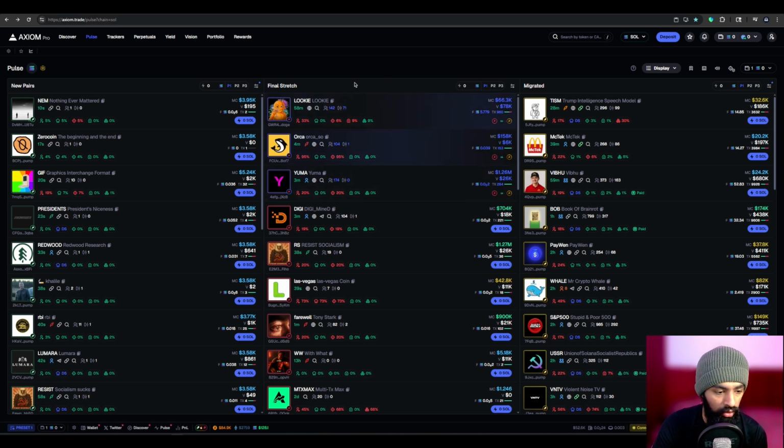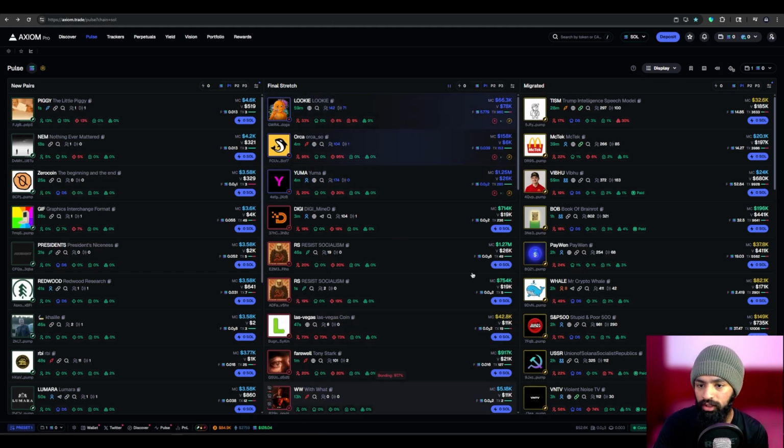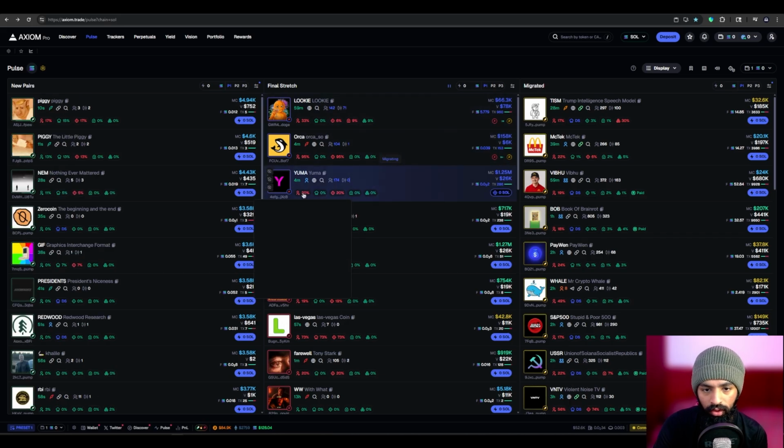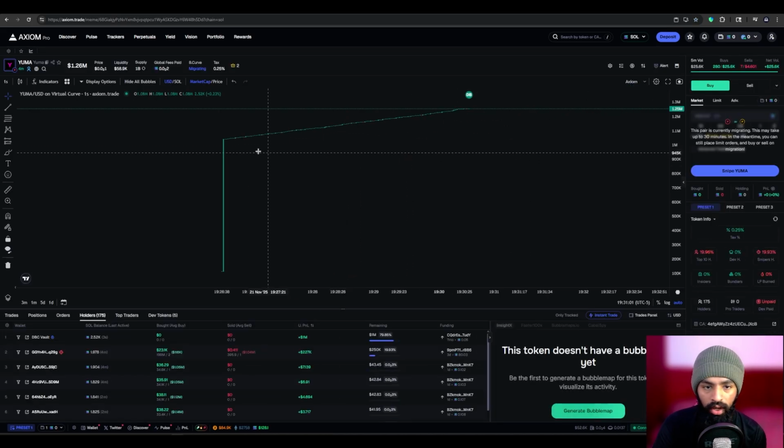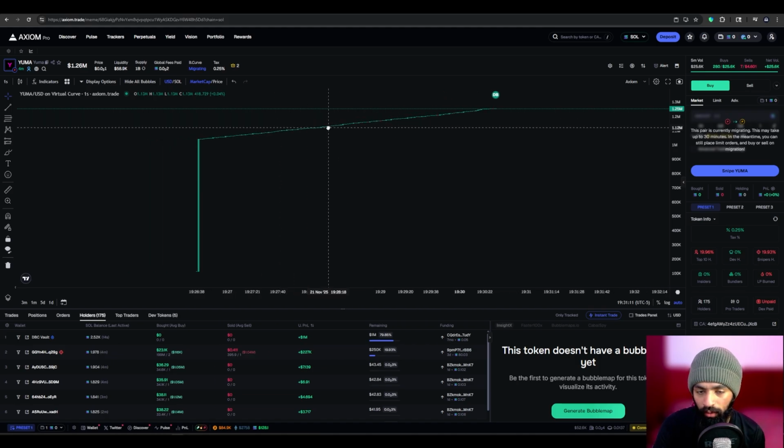Another rule is do not get rugged. I know it sounds easy, but it's very easy to lose it all. You'll see coins like this being made, like this live example, 1.25 million market cap with only a 26k trading volume. This might seem like a good coin. Only 20% top 10 holders, only 20% sniping. It looks good, but look at this chart. Absolutely garbage. Look at that crazy candle, and look at this all green candle. This is, I believe, one of the most obvious rugs. So do not fall for these coins.